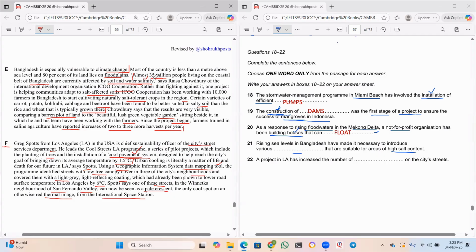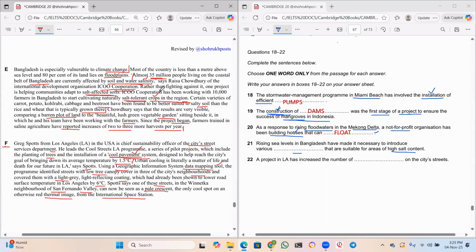Almost 35 million people living on the coastal belt of Bangladesh are currently affected by soil and water salinity, says Raisa Chaudhary of the International Development Organization, ICU, cooperation. Rather than fighting against it, one project is helping communities adapt to salt affected soils. ICU has been working with 10,000 farmers in Bangladesh to start cultivating naturally salt tolerant crops in the region.